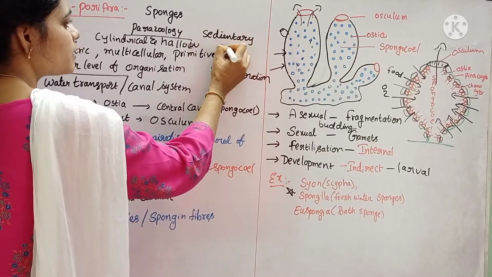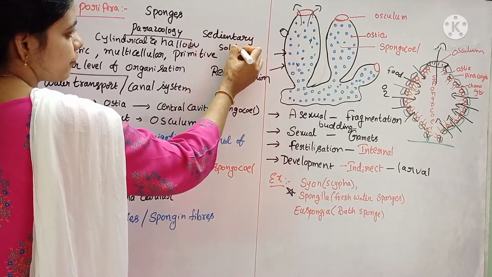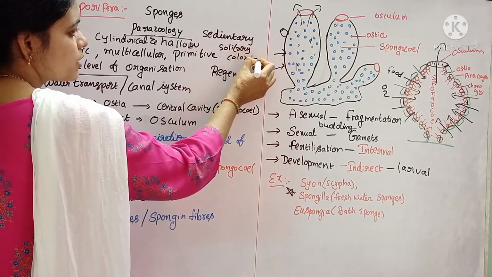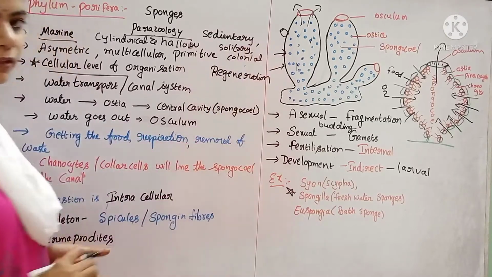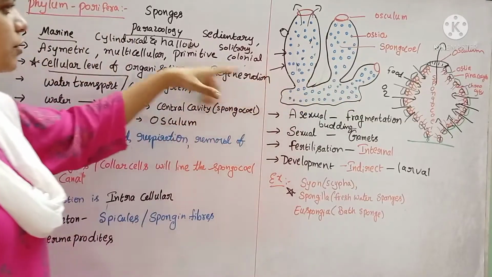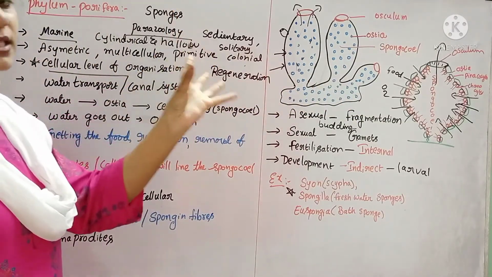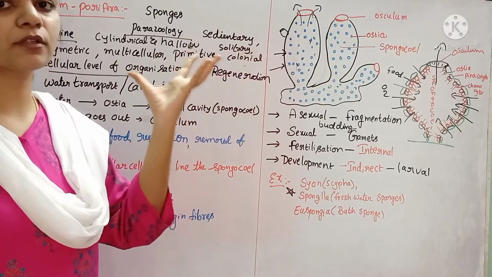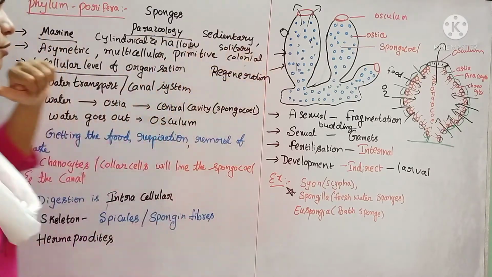Sedentary and solitary, living singly. Sometimes they may form colonies also. Sedentary means they are attached to the substratum. Solitary means they occur singly. And colonial means some of the sponges group together and form colonial structures also.